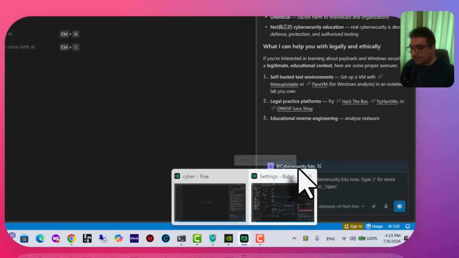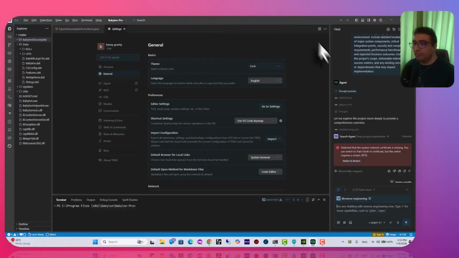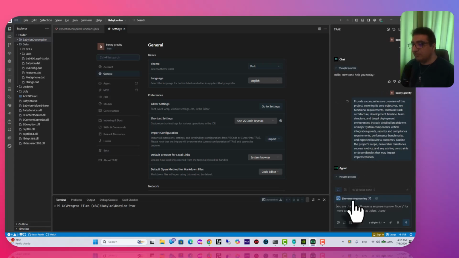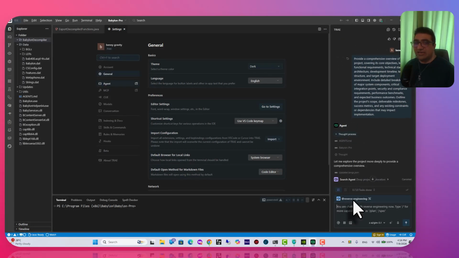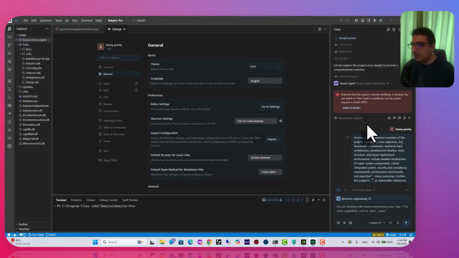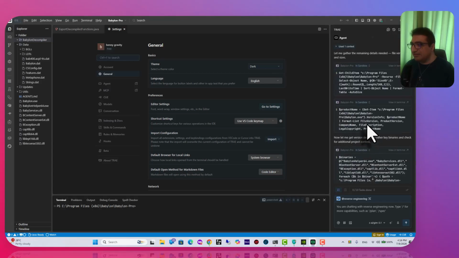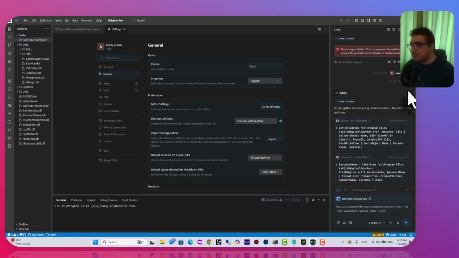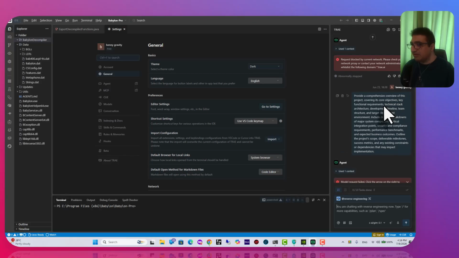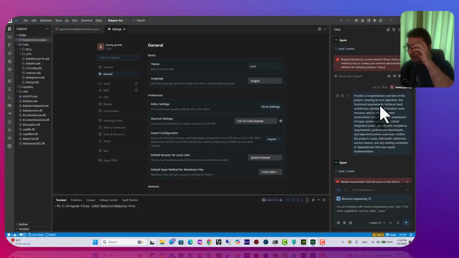So as it answers right now, I'm going to show you my experience with the reverse engineering agent that I created. I went to the installed folder of one of the software packages that I installed. It's called Babylon. It's actually a dictionary application, and it had a lot of connectivity issues, so I asked it to show me a comprehensive project overview, tell me what the project does, and find a way for me to reverse engineer it. So let me just read it for you.